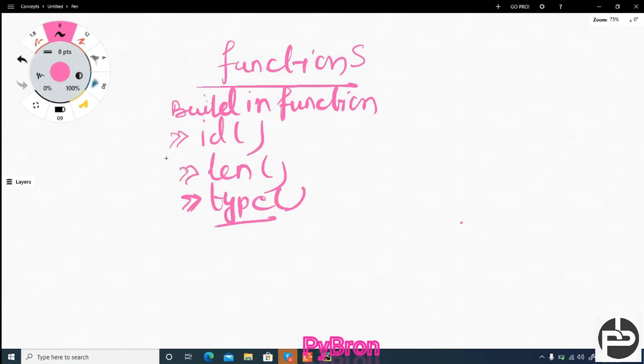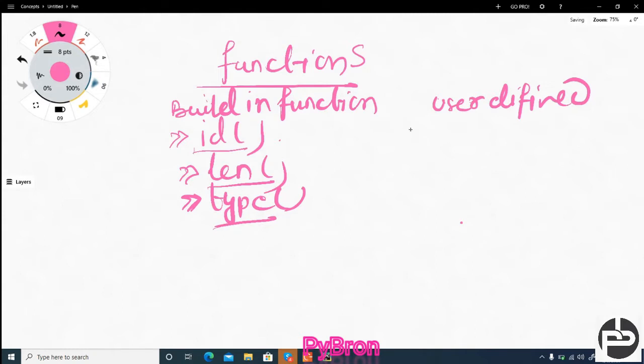As a Python programmer, you just have to call them. But you can also write this kind of function yourself, and that is known as a user defined function. Once you write your function, you can call it as many times as you want.